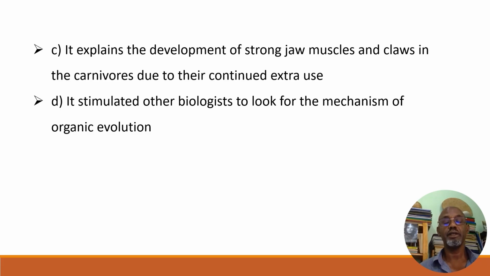Still, the continued use of an organ makes that organ grow larger and larger. Four, it stimulated other biologists to look for the mechanism of organic evolution. Therefore, he is a stimulant, a beginner; he stimulated other scientists to work on evolution.